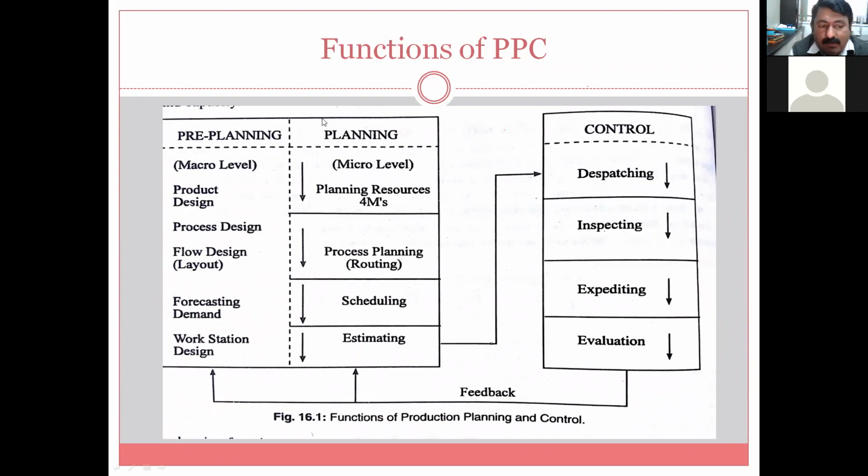Again here we will take one or two simple examples. There are different products, but for understanding purpose, let us take the example of this bottle.